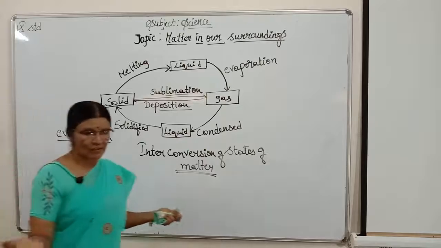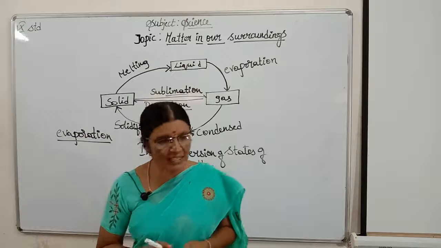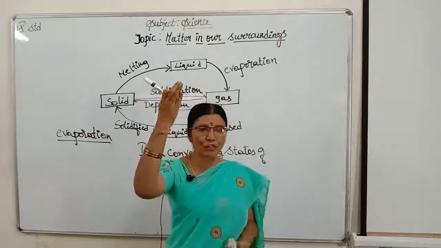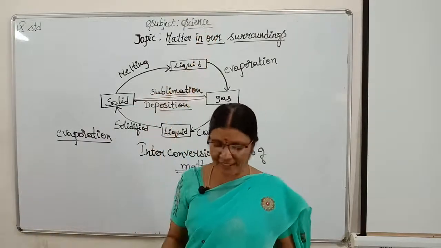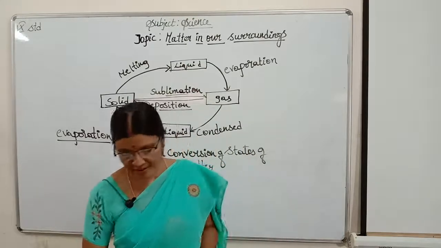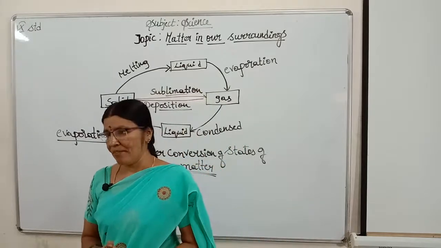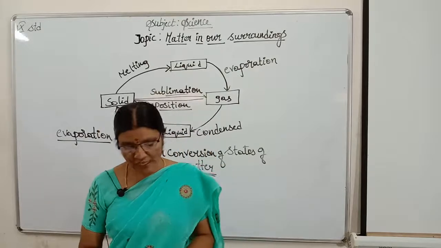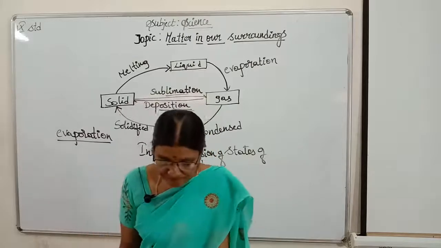Liquid water. For this, we can have a number of examples, children. As we see in the water cycle, water in the ponds and lakes gets evaporated due to the sun's heat. Isn't it? They form gas and move up. That is what we call evaporation. Liquid is converting into vapors. Vapor means nothing but a gas state. That we call evaporation. A very, very important phenomenon. Isn't it, children?